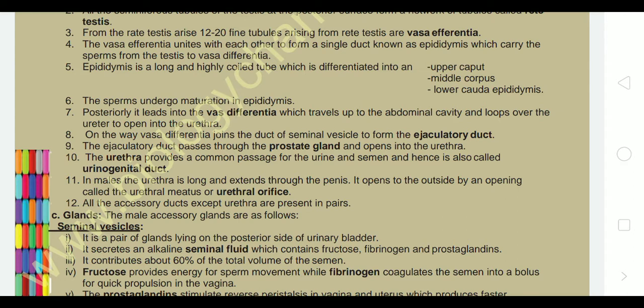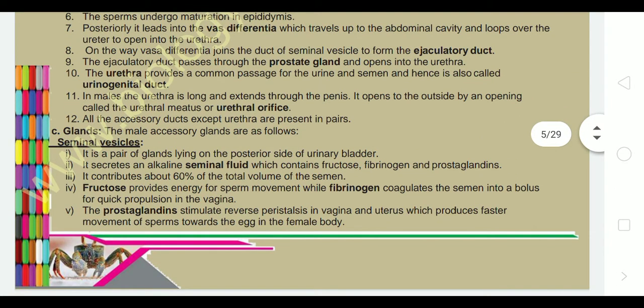The urethra provides a common passage for urine and semen, and it is also called the urinogenital tract. In males, the urethra is long and extends through the penis, and it opens outside by the urethral meatus or urethral orifice, which is the opening of the penis. All the accessory ducts except the urethra are present in pairs.